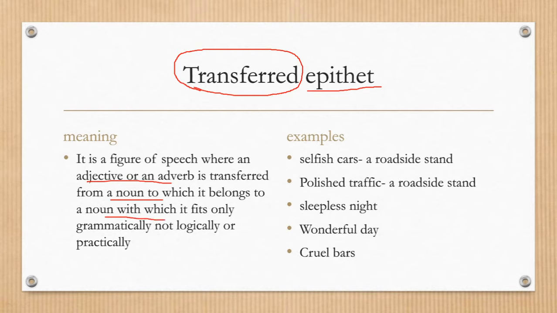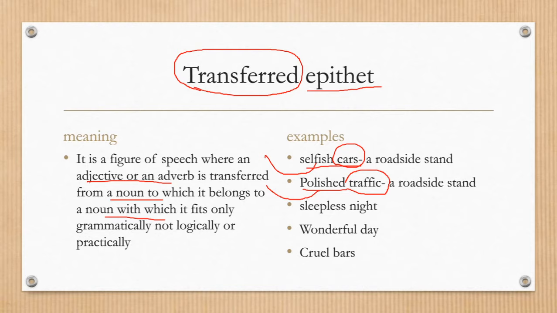So let us see the examples, like selfish cars. Now cars cannot be selfish, so it is related to some other noun. It is from the poem A Roadside Stand. Then polished traffic. Now traffic cannot be polished. Here the word polished, this adjective, is particularly for some other noun and not meant for traffic.